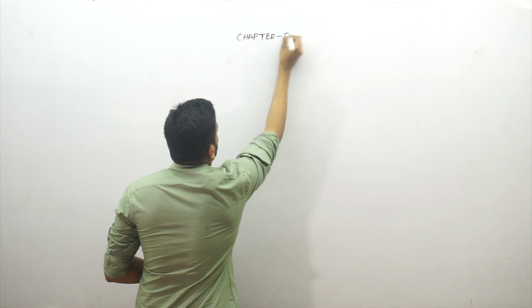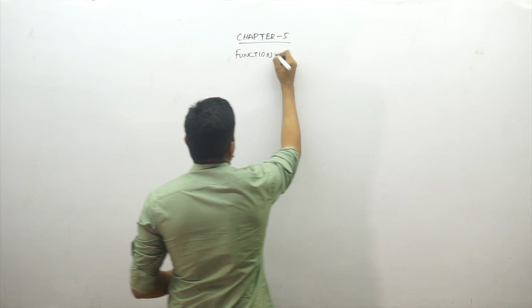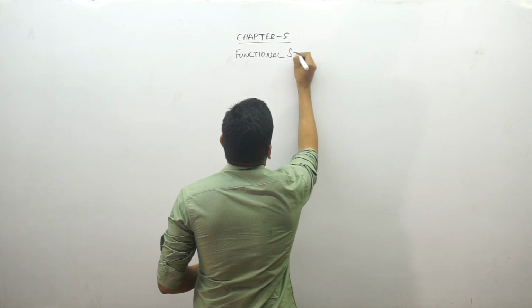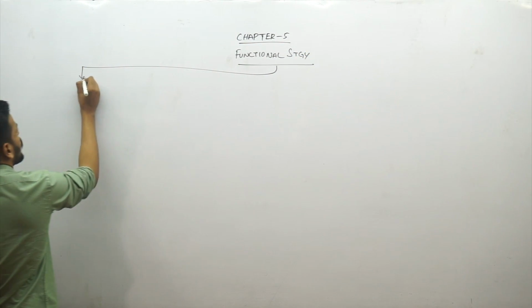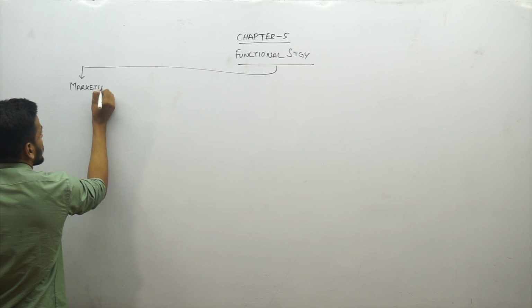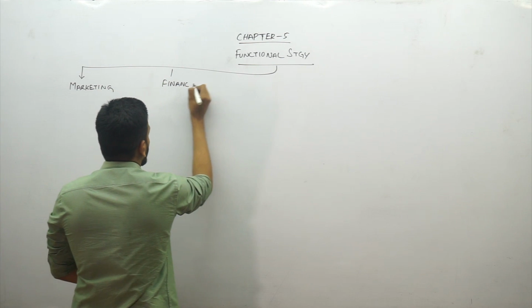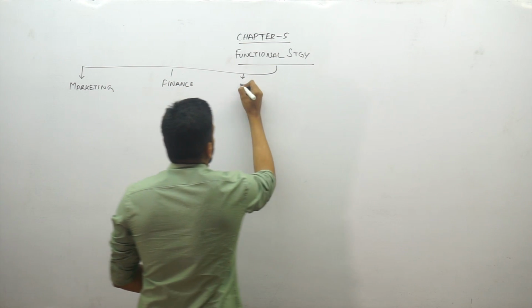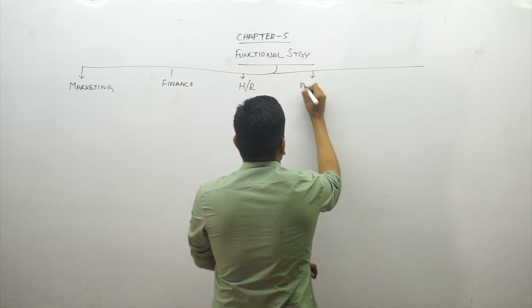In chapter number 5, we are discussing the various functional strategies. So functional strategies, guys, how many functions do we have in business? We have 5 functions plus R&D as the 6th one. Marketing being the first one, then finance, HR strategy, then there is a small one called production strategy, right?